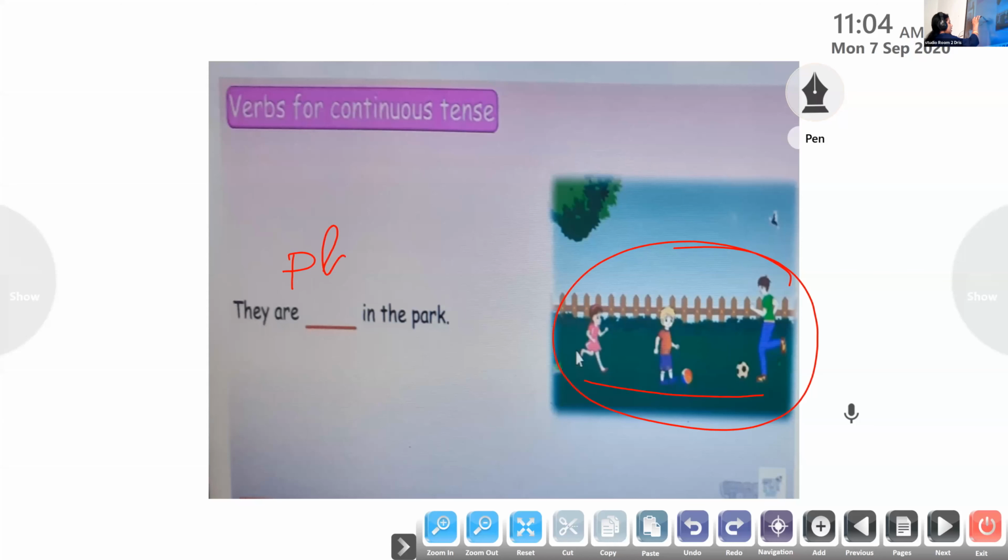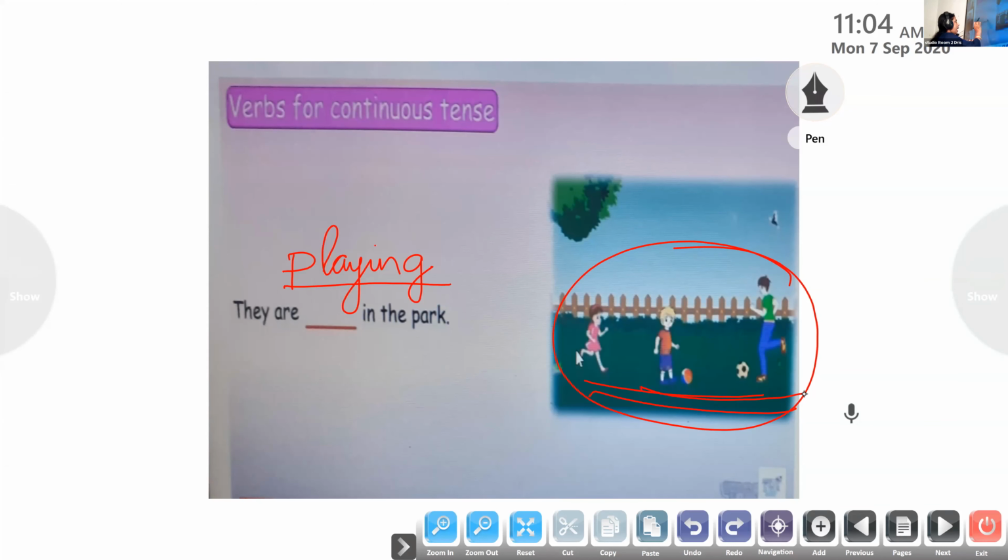So ing is added to the verb to show that the action is still going on. It is a continuous action. So we add ing to the verb to show that the action is in progress. Have you all understood?